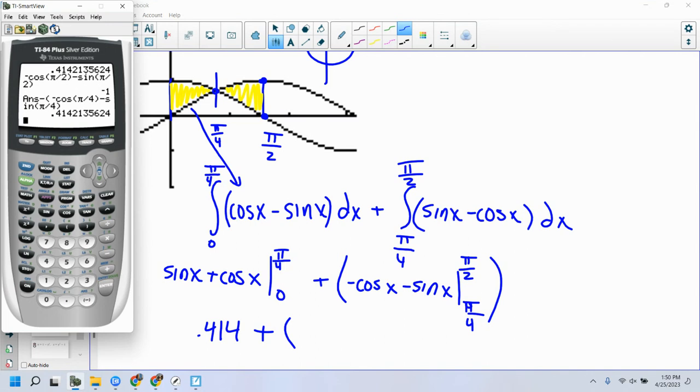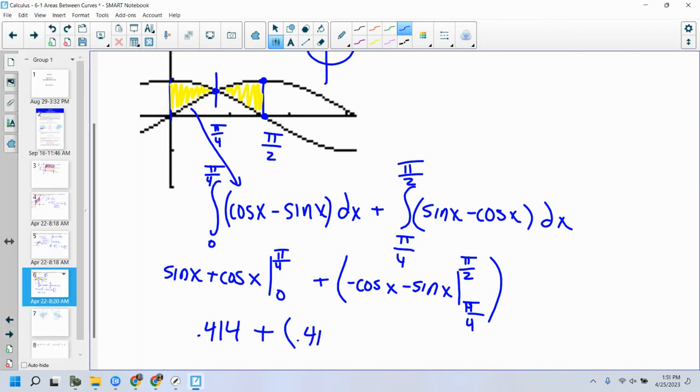Another 0.414. So all said and done, 0.828.